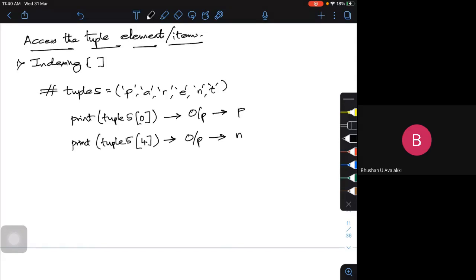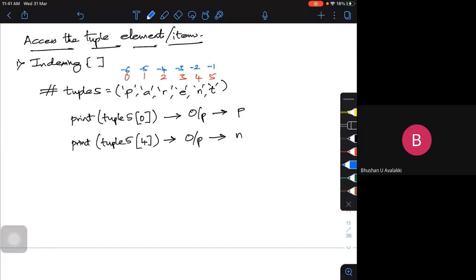If it is 5, the output would have been T. If I put 2, the output would have been E. It's because it starts with 0, 1, 2, 3, 4, 5. This is positive indexing. Suppose it is negative indexing, it would have been -1, -2, -3, -4, -5, and -6. So the indexing we learned in lists, the same indexing method holds good for your tuple also.